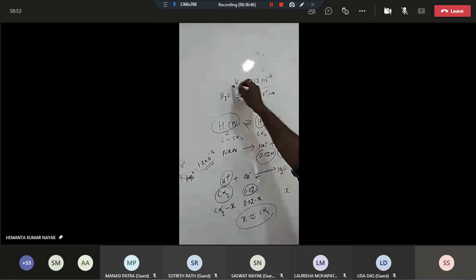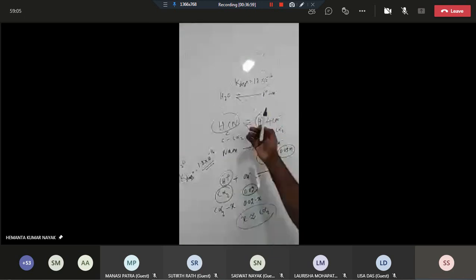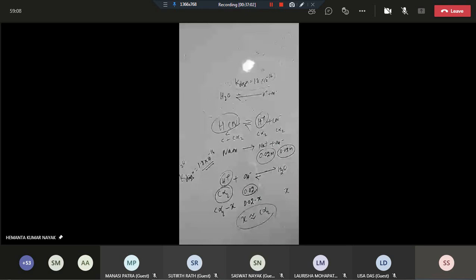Because the dissociation constant value is very, very small, the reactant H2O is hardly undergoing any dissociation. Then for the backward reaction, H plus plus OH minus, what will be the constant? It will be 1 by K dissociation.